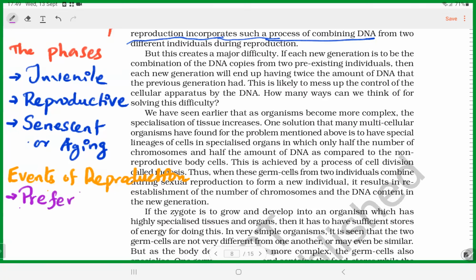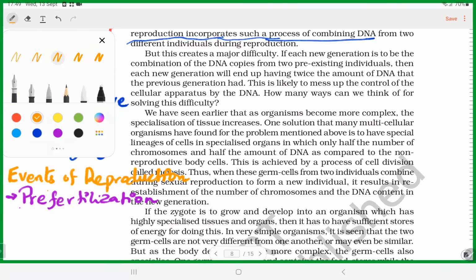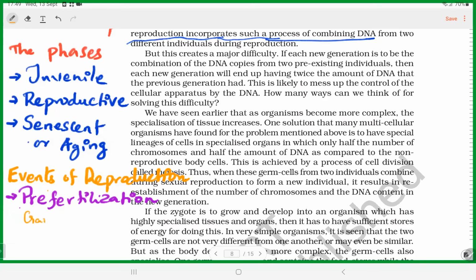Pre-fertilization. What is the first event? Pre-fertilization, which includes what? Pre-fertilization includes gametogenesis and gamete transfer. Okay, pre-fertilization includes gametogenesis and gamete transfer.